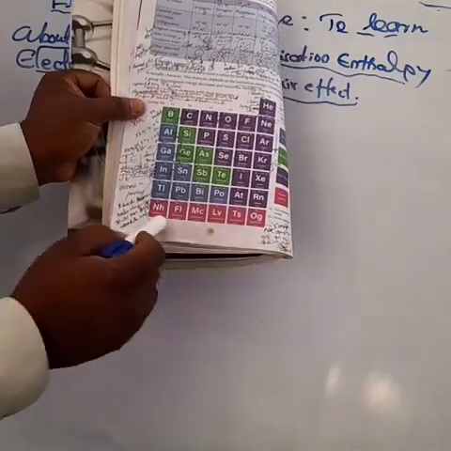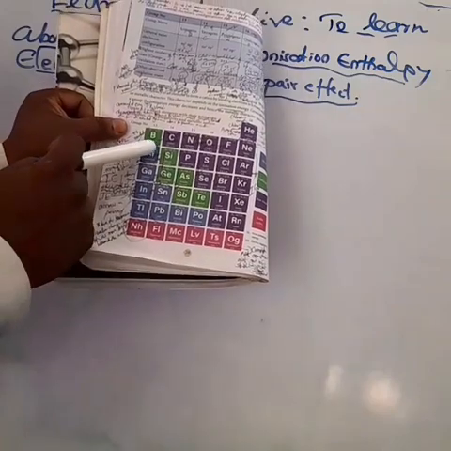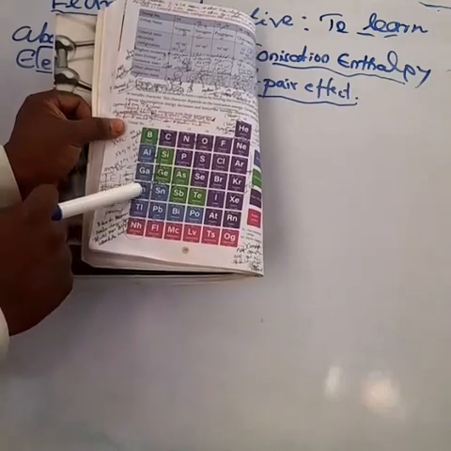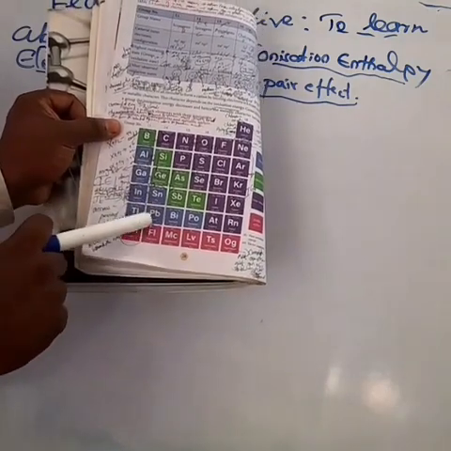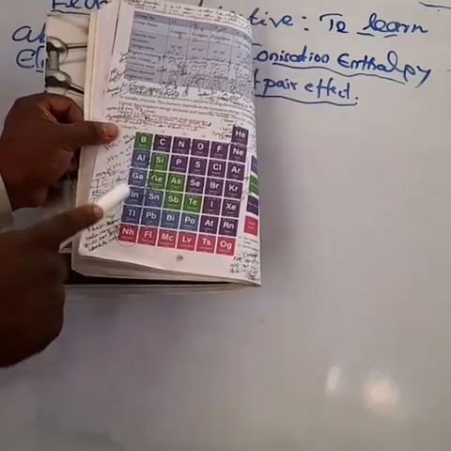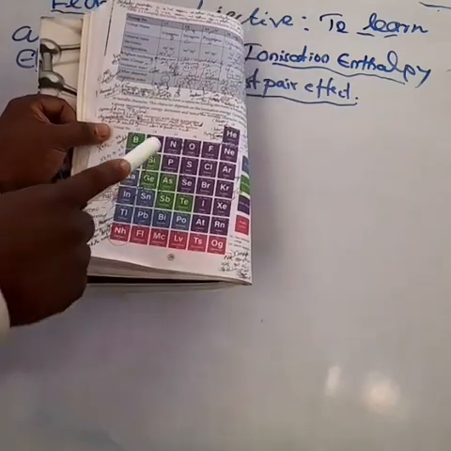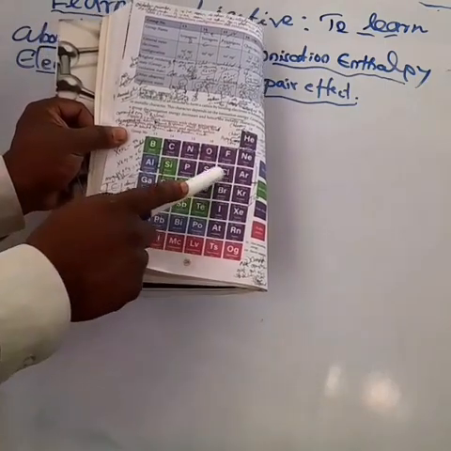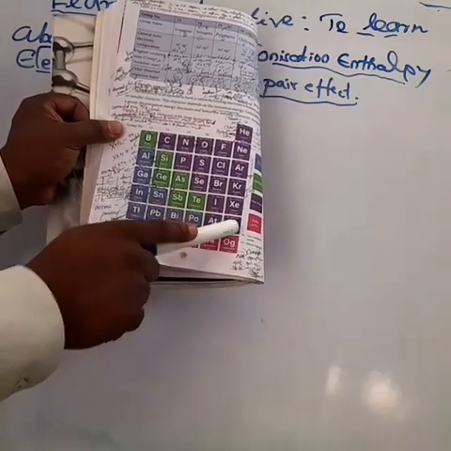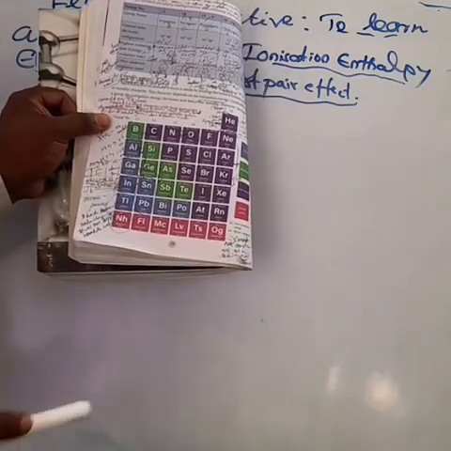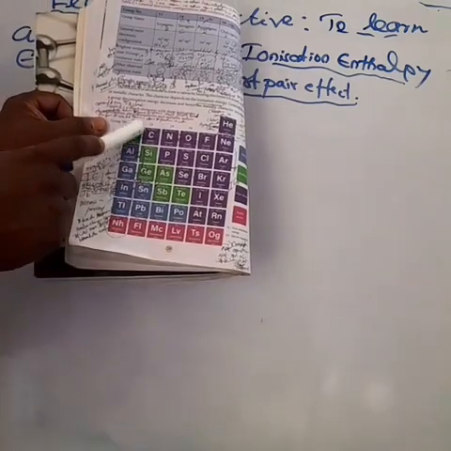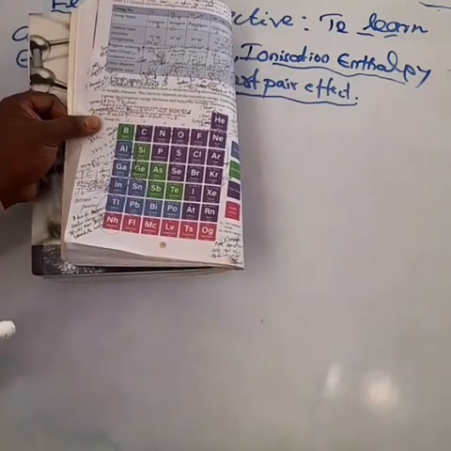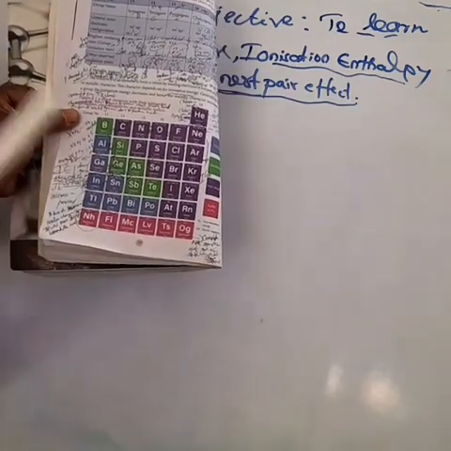So the lower part, which elements are there? Aluminium, gallium, indium, thallium, tin, lead, bismuth, polonium. These are all metals. What about the upper part? The upper part means carbon, nitrogen, oxygen, fluorine, neon, and phosphorus, sulfur, etc. The pink color, violet color, these are all non-metals. What about the green color? Green color is about the metalloids. Metalloids have a character between metals and non-metals. And the pink color means the radioactive metals.